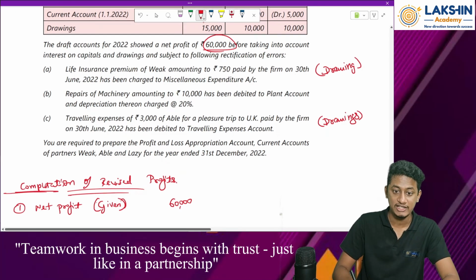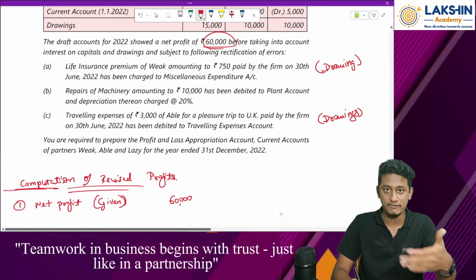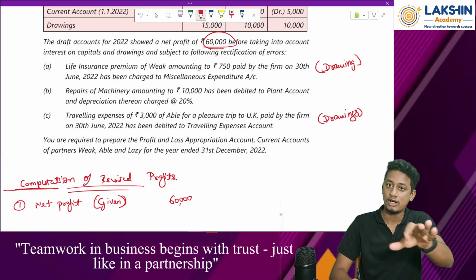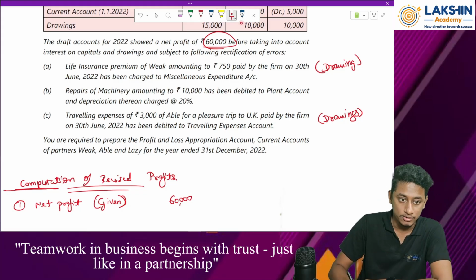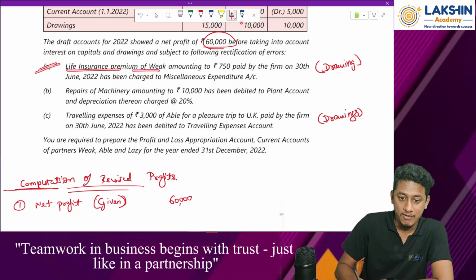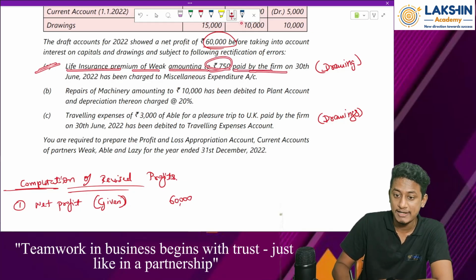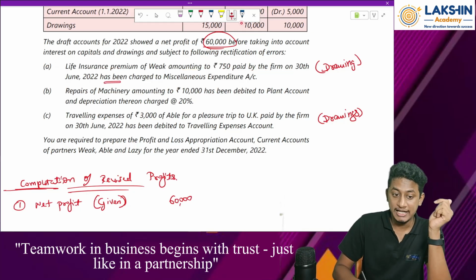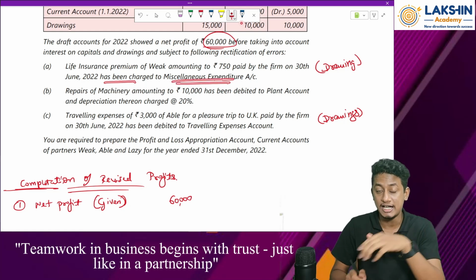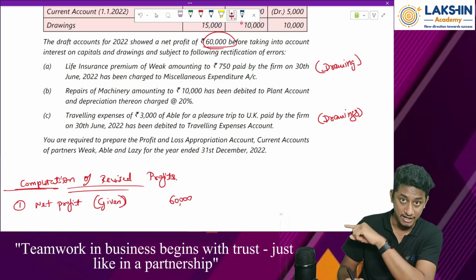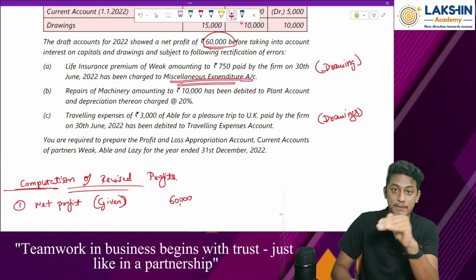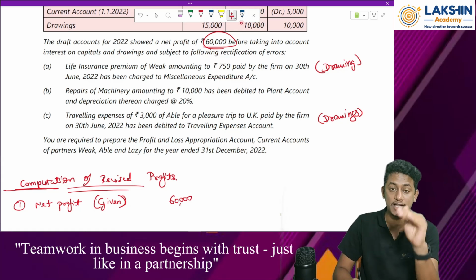How does this affect the profits after rectification? Once you rectify the entries, will my profit increase or decrease? Depending on it, add or deduct. First one: life insurance premium of Weak amounting to rupees 750 was paid by the firm. Should it be paid by the firm? No, sir. But it has been taken as miscellaneous expenditure. That means because of this error, my profit was reduced, because expenditure always reduces the profit.